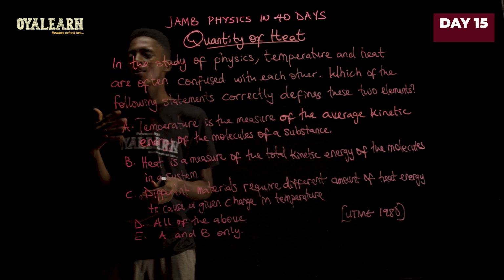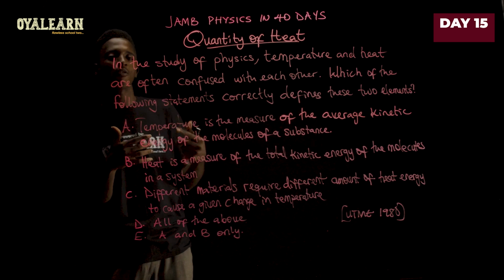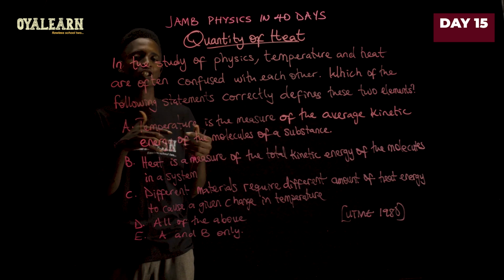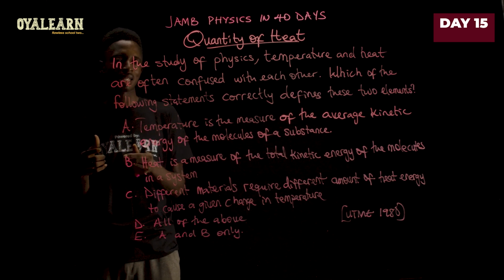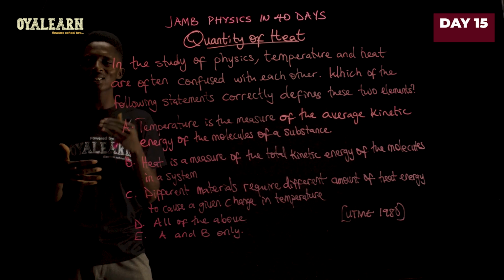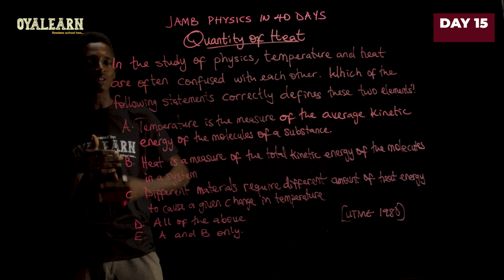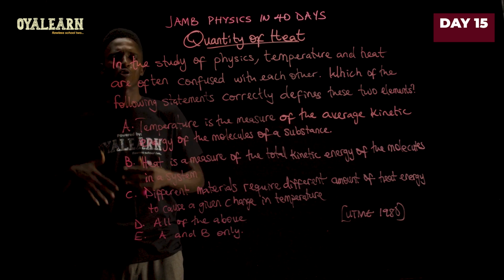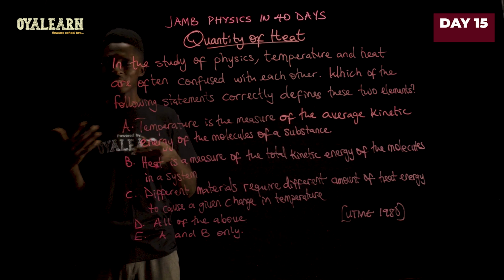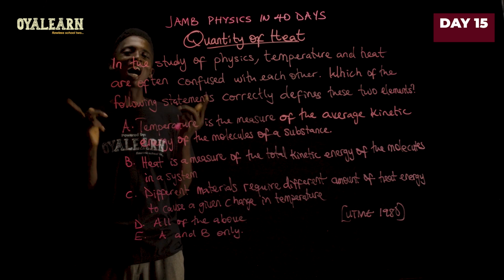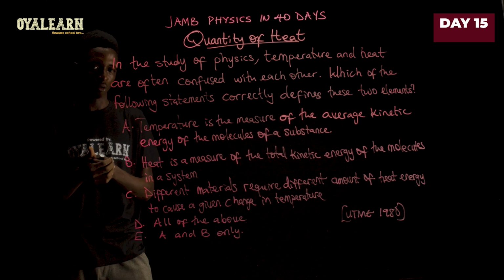However, from the kinetic theory, we can change the definition for temperature as the average kinetic energy of the molecules of a substance. Because now we know every substance consists of tiny particles called molecules that are always in constant random motion. So if they are always in motion, they will have different speed from each other. So the only way to tell their temperature is to find the average kinetic energy of the molecules.